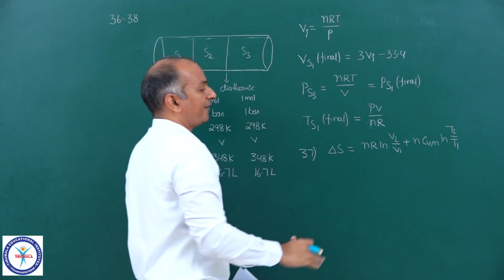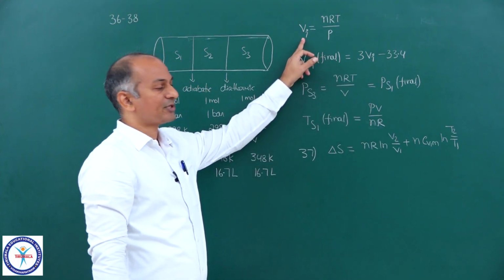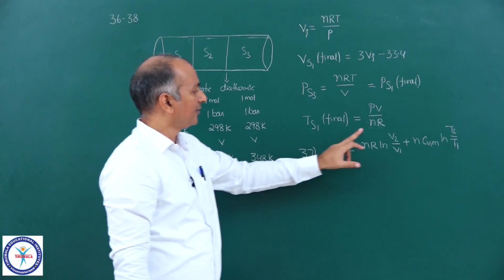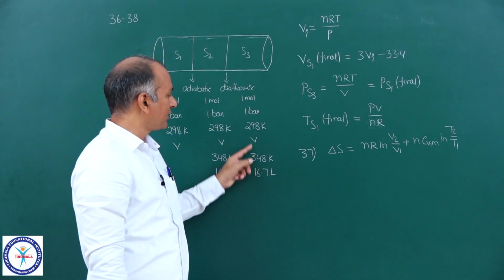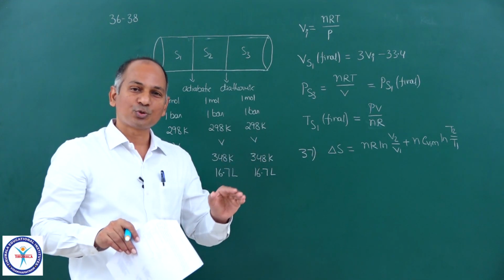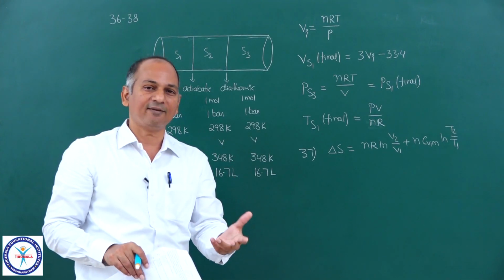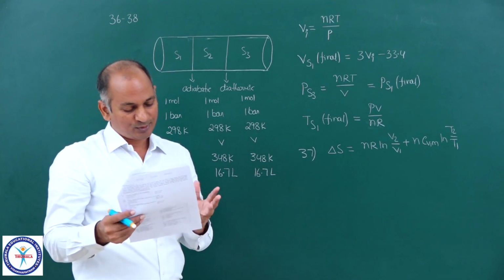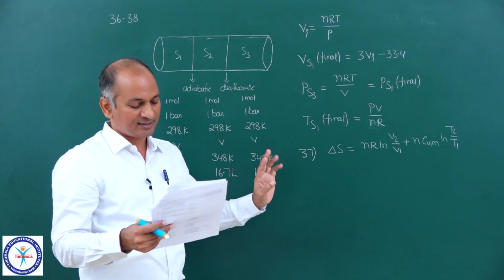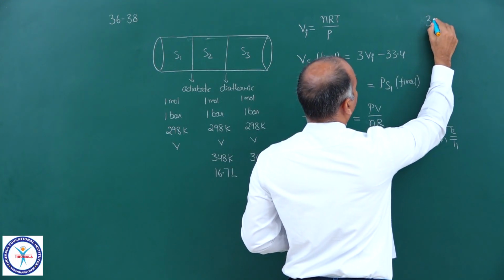And we know every data. We can calculate V1 from this expression. V2 is given to you, 16.7, and both temperatures are given in the question itself. So we can write down delta S, this one. And delta S for section 2 and delta S for section 3 will be exactly same. So by calculating, you will get the answer for 37. Now come to the 38th question.